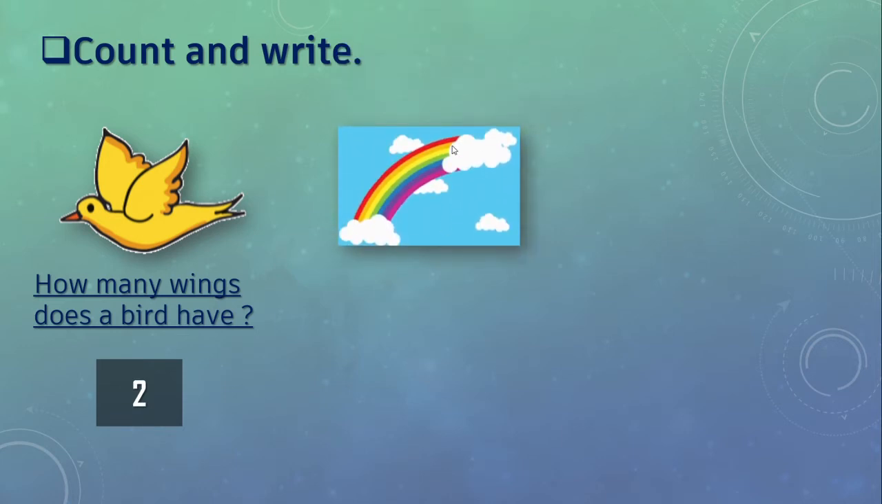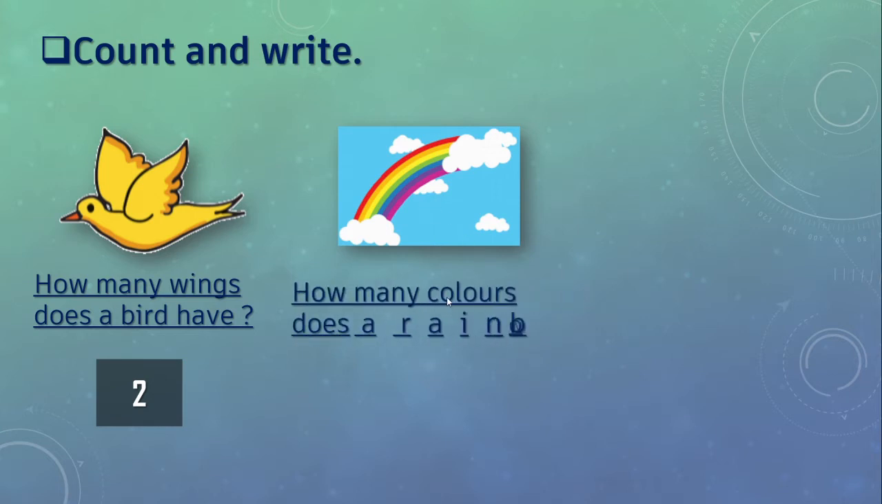Next, you can see here a rainbow. Question, how many colors does a rainbow have? रेनबो में कितने कलर्स आपको दिख रहे हैं? We'll count. This is 1, 2, 3, 4, 5, 6 and 7. Total 7 colors are there.